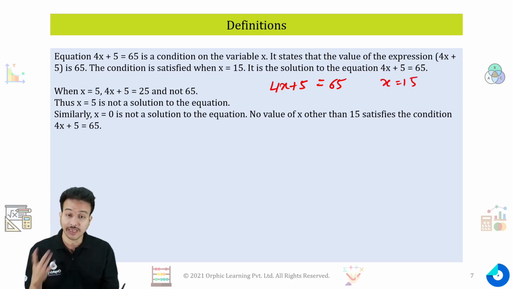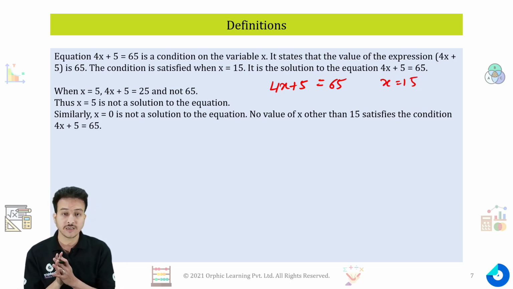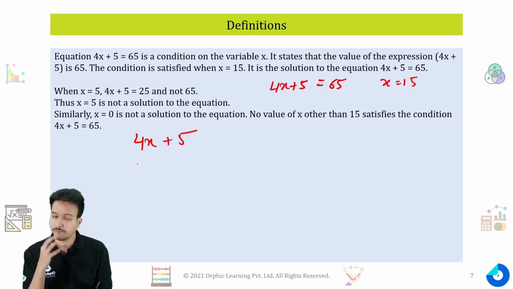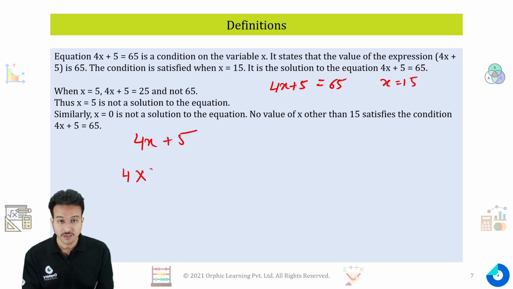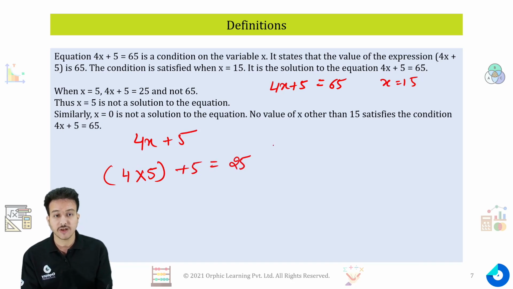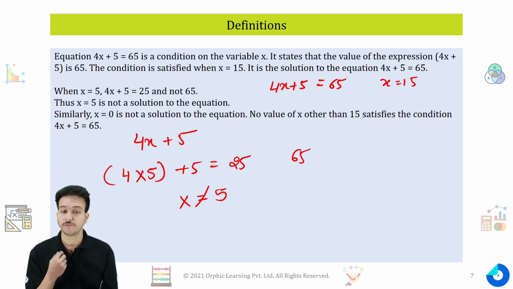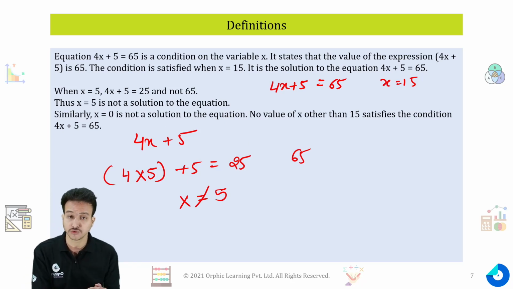If you try to put any other value of x except for 15, you will see that the equation will not be satisfied. For example, if I take x equal to 5, then 4x plus 5, which is my expression, will give me, we just need to put the value of x as 5, 4 times 5 plus 5, it will give us the value 25, while the answer should be 65. Hence we will say x equal to 5 is not a solution of this equation. Similarly, you can try other values of x.